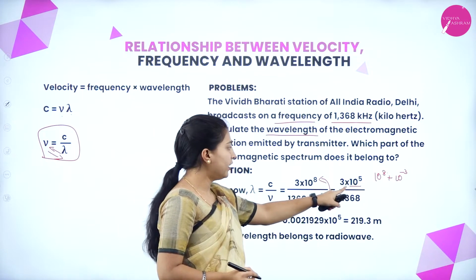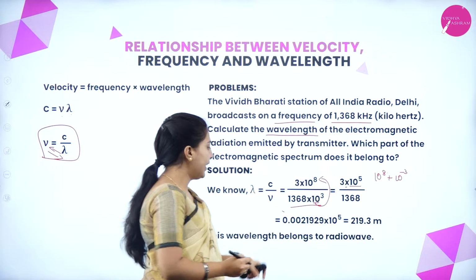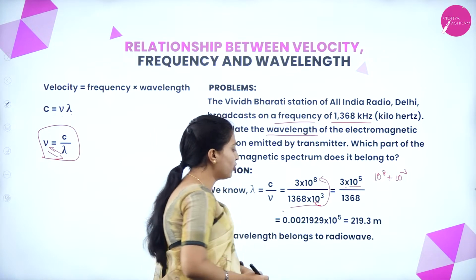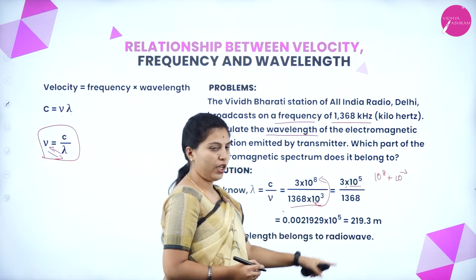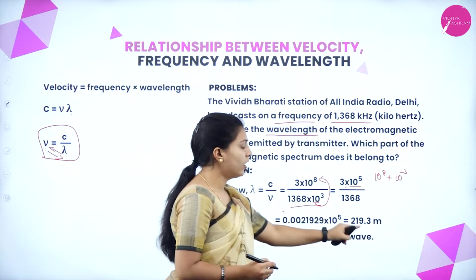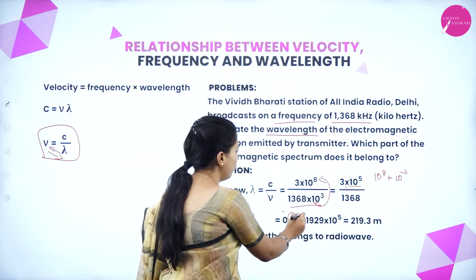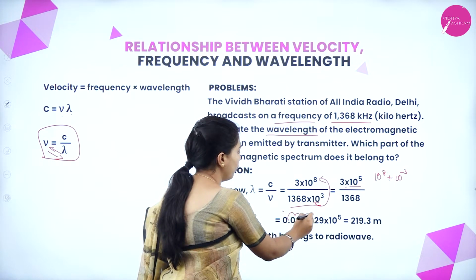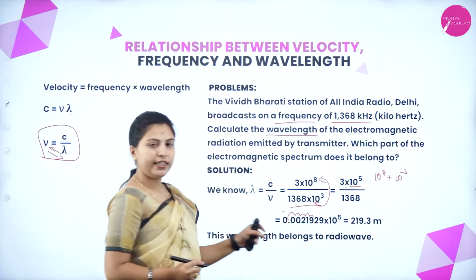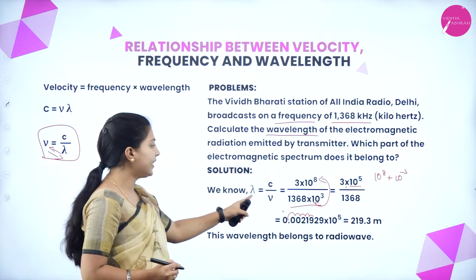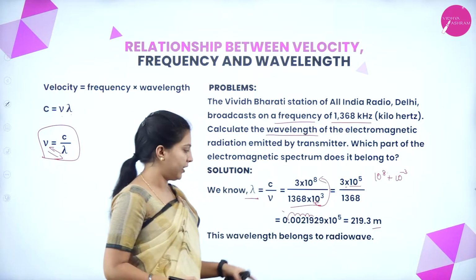Then 3 into 10 to the power of 5 divided by 1368 gives 0.0021929 into 10 to the power of 5. After rounding this off, we get 219.3 meter. Since we are calculating the wavelength, we have to write its unit, that is meter.